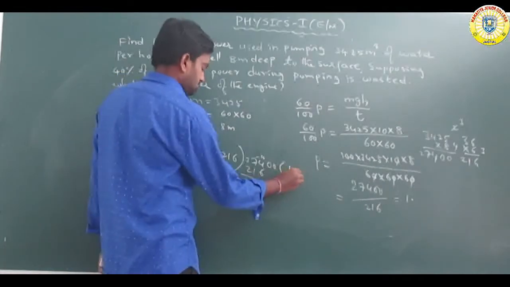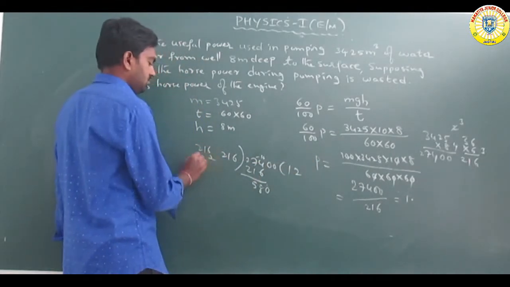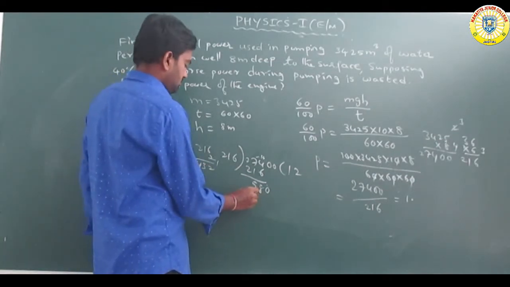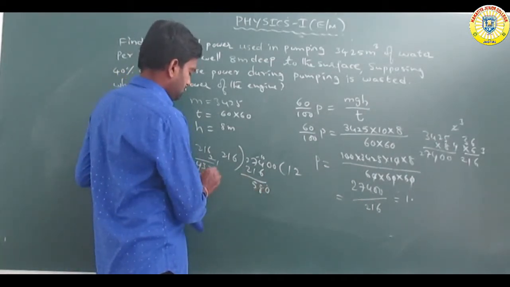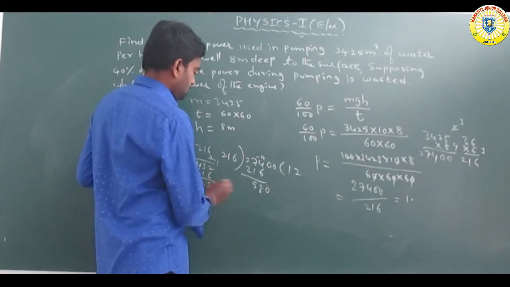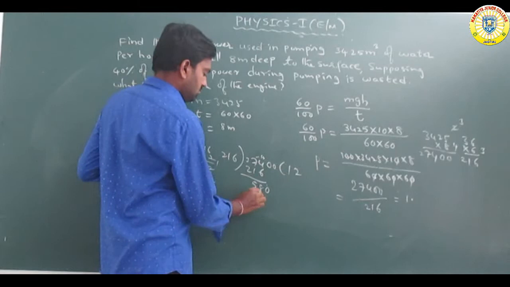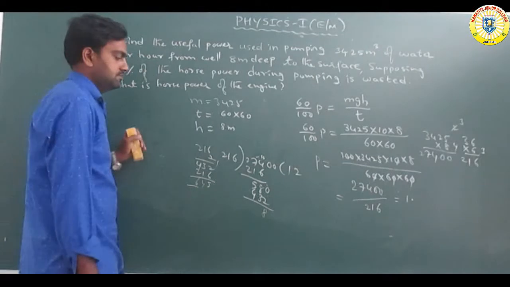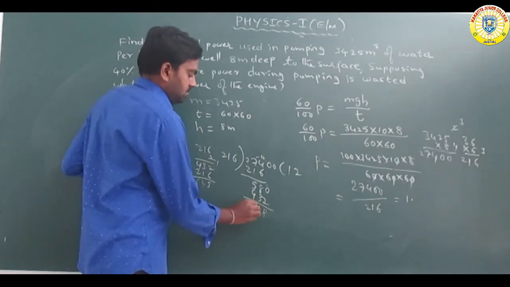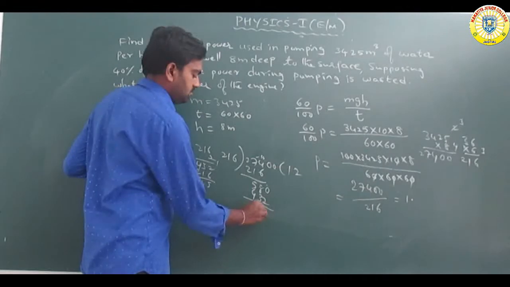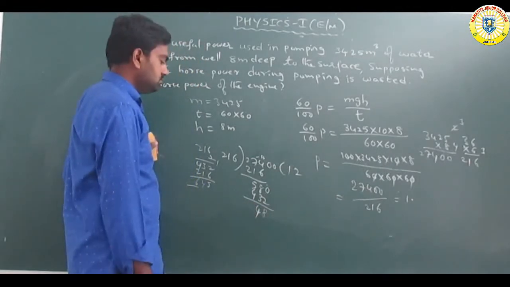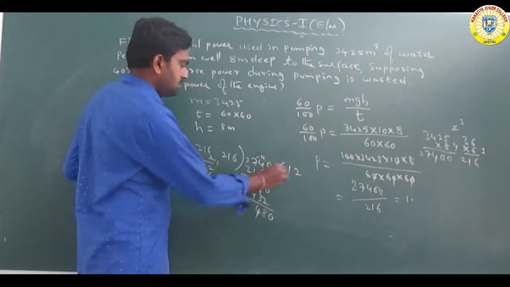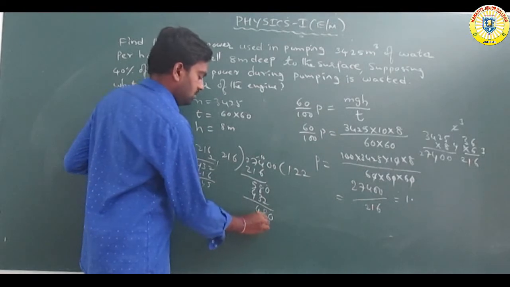Eight. Remaining on this one, 5, 4. 480, 480 means 2, 452.